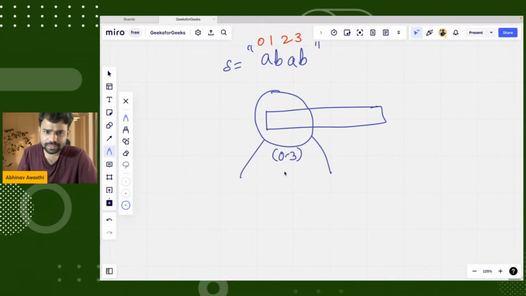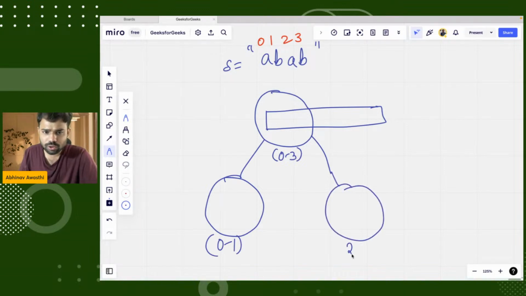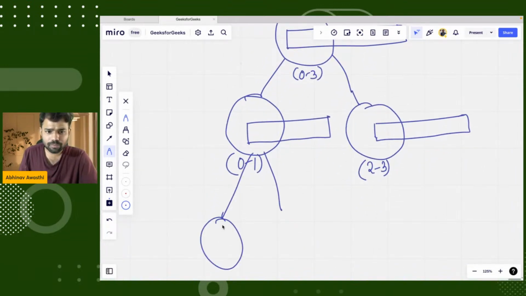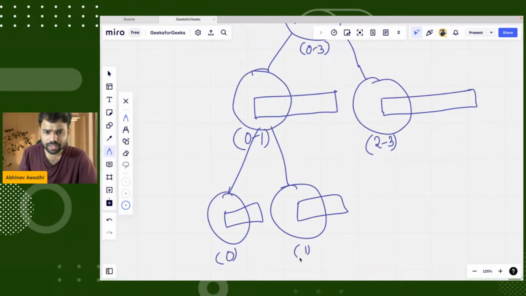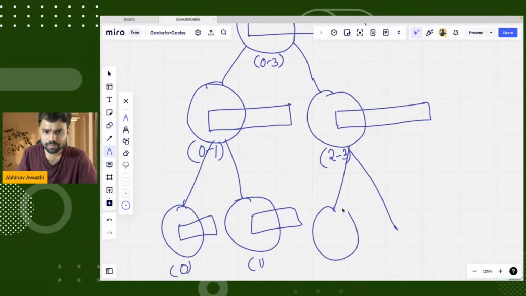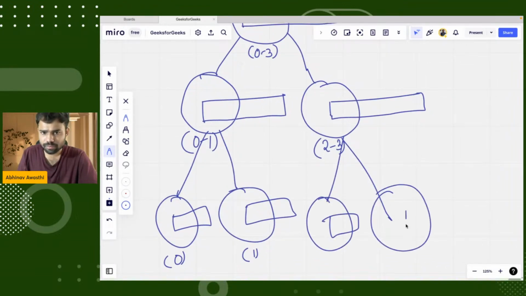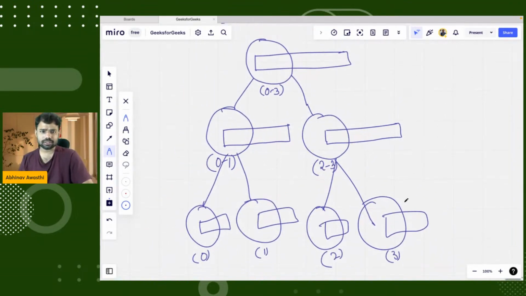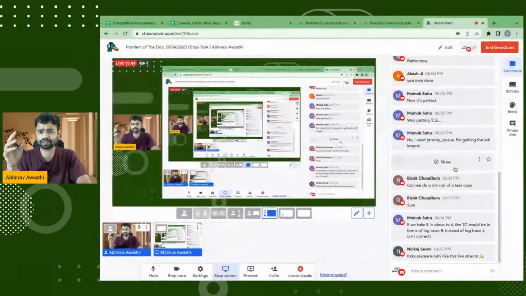Now from this, its middle will be 1. So the first node with range 0 to 1 and the second node with range 2 to 3 will be taken, and they both will have their own arrays. This is how your segment tree will be. It is quite complex, but yeah, this is how a segment tree looks.